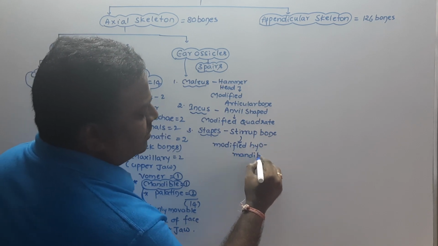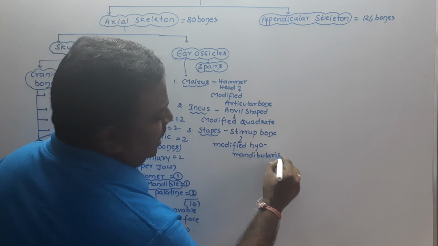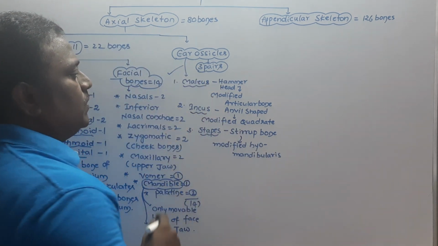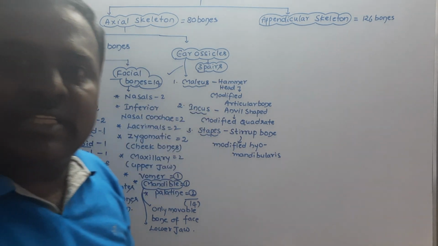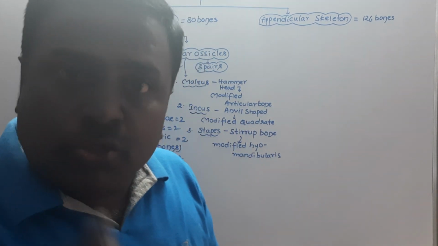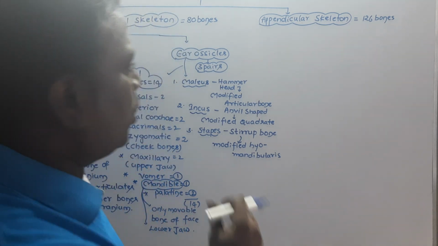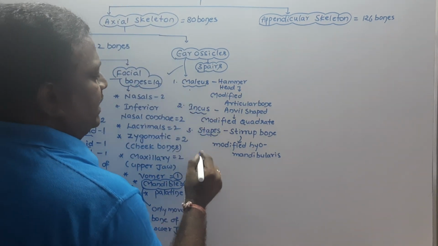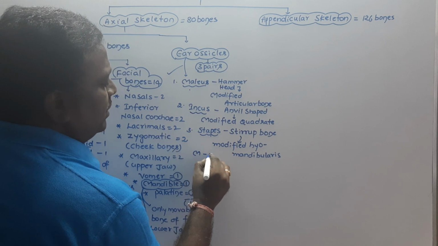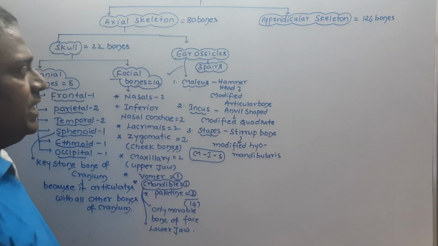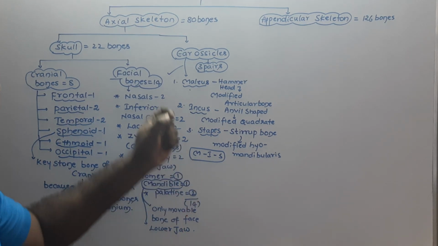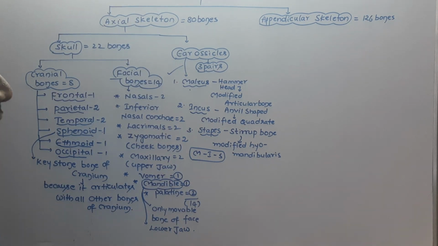So dear students, this is a question which was asked in previous examinations. If they ask for the correct order, these three bones are present in the middle ear in the order of M-I-S: malleus, incus, stapes is the correct order. That's one of the important bits.